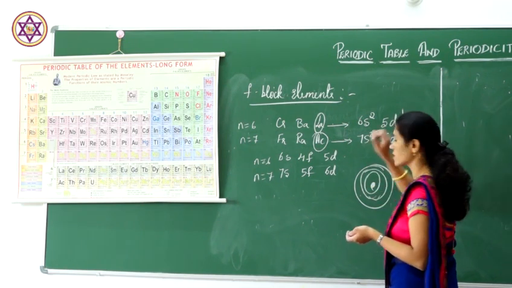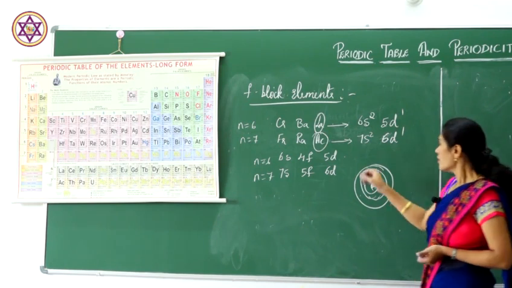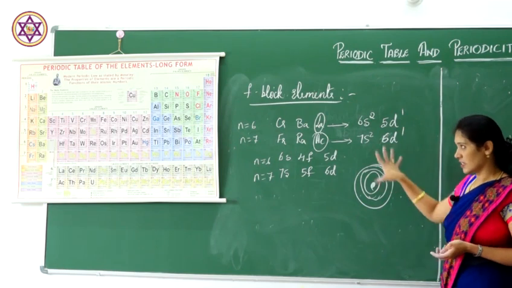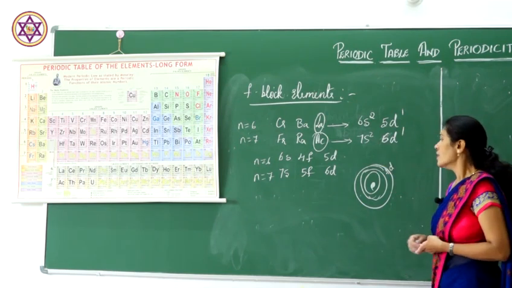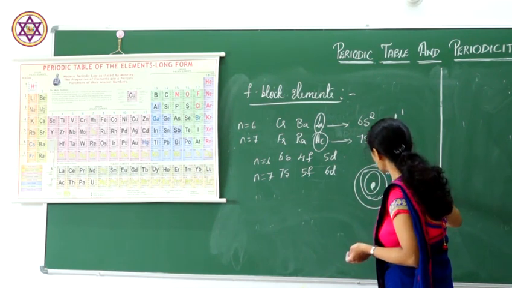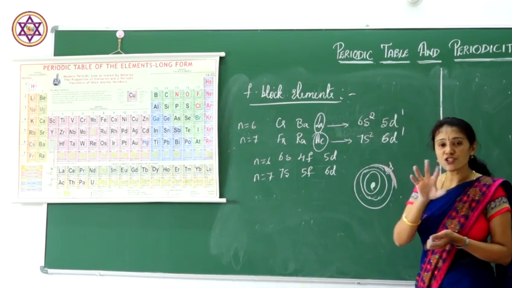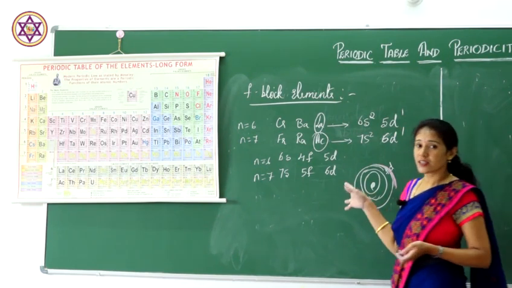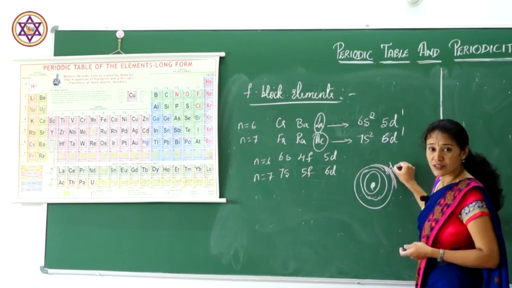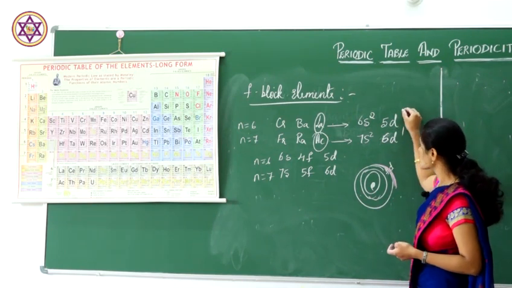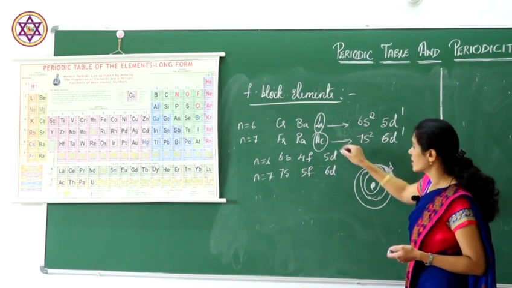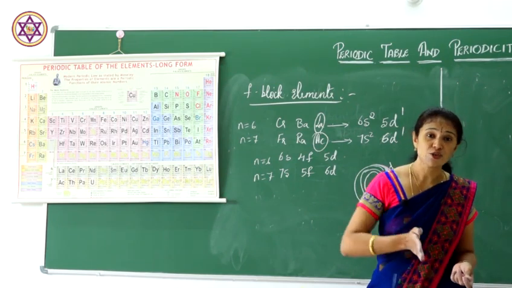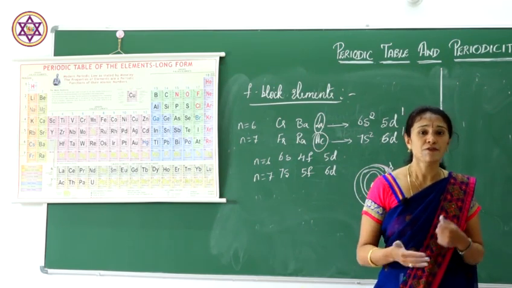There are different orbits in the atom. If I take d and f subshells, in this F block, between the F and D there is no such difference. You can't make out the difference between the F and D block in this orbit. Therefore, the outermost electrons take the position of D, and if it is having more than one electron, then only F subshells come to filling.